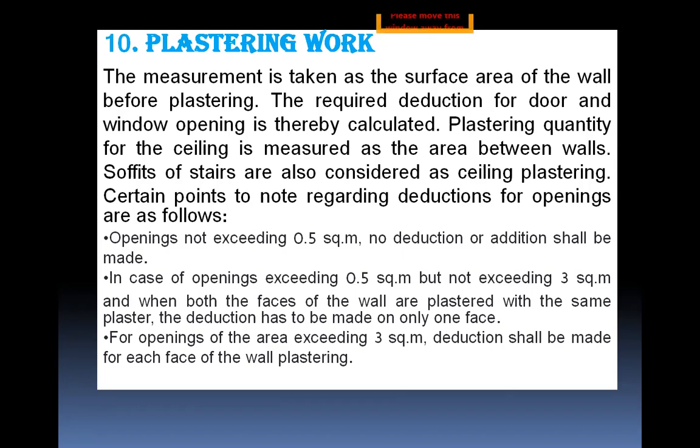In case of openings exceeding 0.5 square meters but not exceeding 3 square meters, when both faces of the wall are plastered with the same plaster, the deduction is made for only one face. For openings of area exceeding 3 square meters, deduction shall be made for each face of the wall plastering.